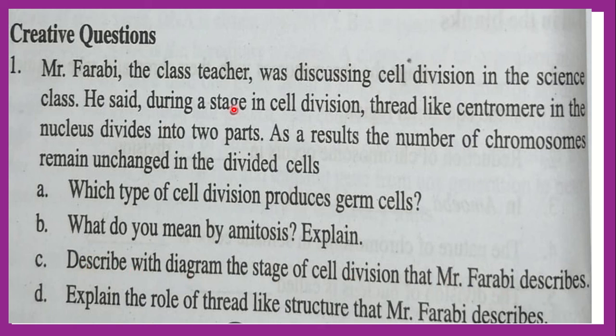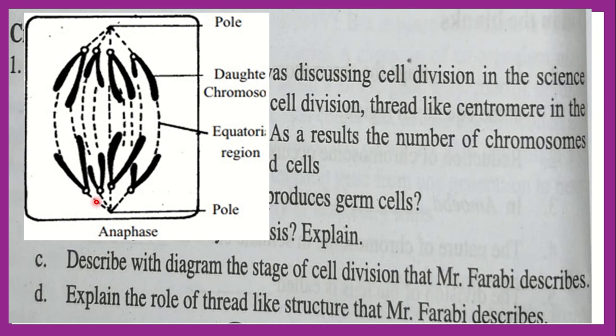The stage where the thread-like centromere in the nucleus divides into two parts will be the anaphase stage. Here the centromere point, this point is a centromere. Centromere divides into two parts and chromosomes move to opposite poles. So the stage will be anaphase stage.